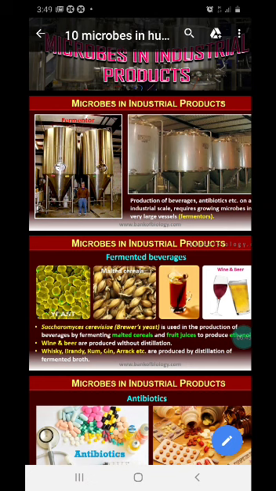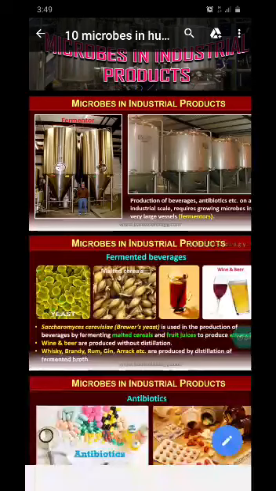Staphylococcus bacteria. After doing his experiments, he had left his petri dishes, where he used to grow this bacteria, unwashed. And he saw that some kind of mold, that's a fungus, was growing in this bacterial culture. At the place where the mold was growing, the bacteria were not present.